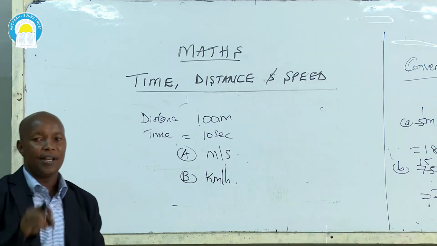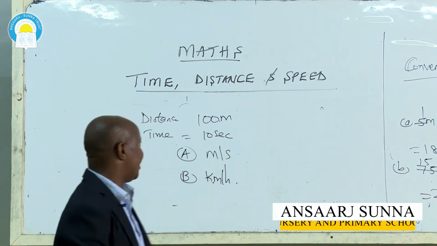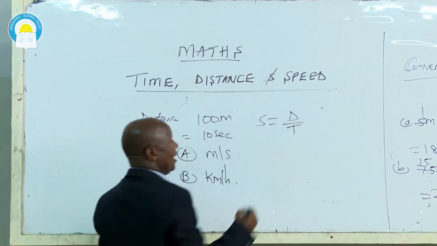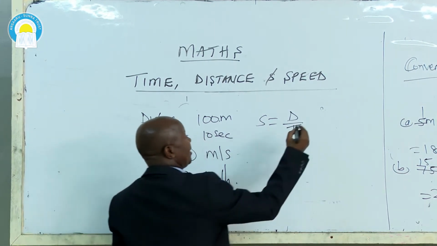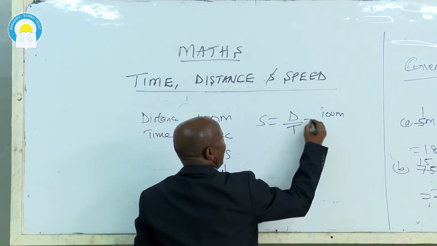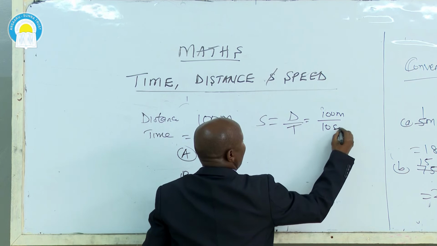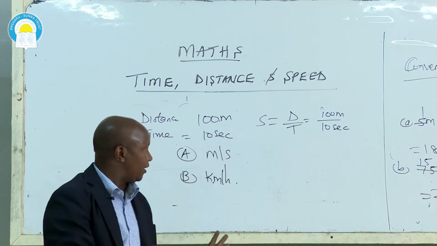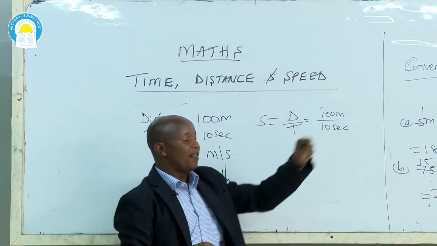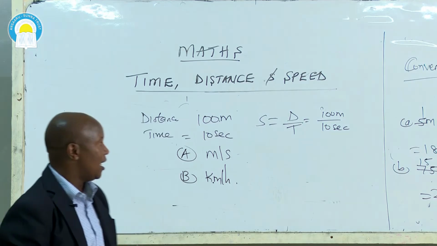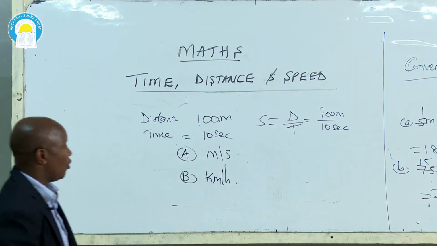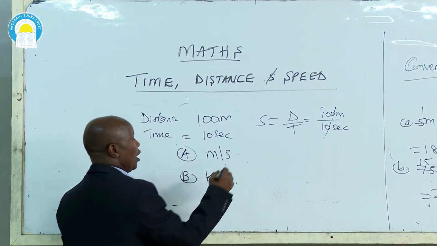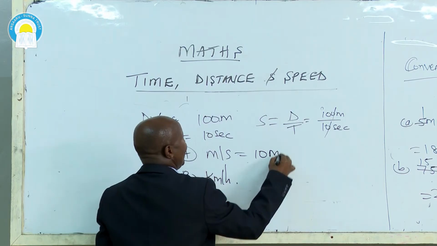As I said before, speed is the distance divided by time. In our case here now, the distance is 100 meters and the time is 10 seconds. As I said before I started my lesson, they must correlate. If the distance is in meters, the time must be in seconds. In our case now, we have meters and seconds. When you simplify now, 0 by 0, so the speed in meters per second will be only 10 meters per second.